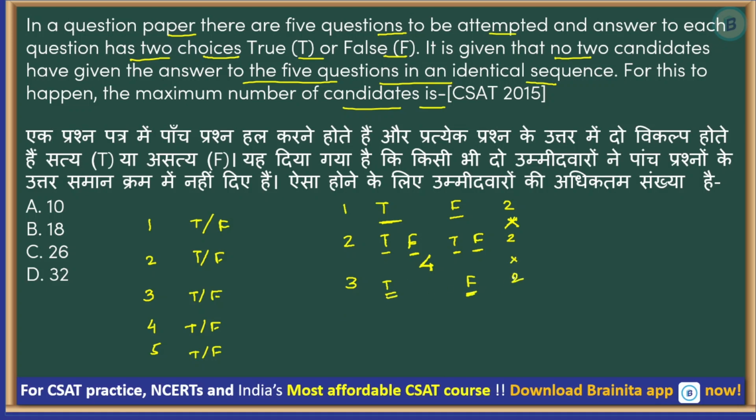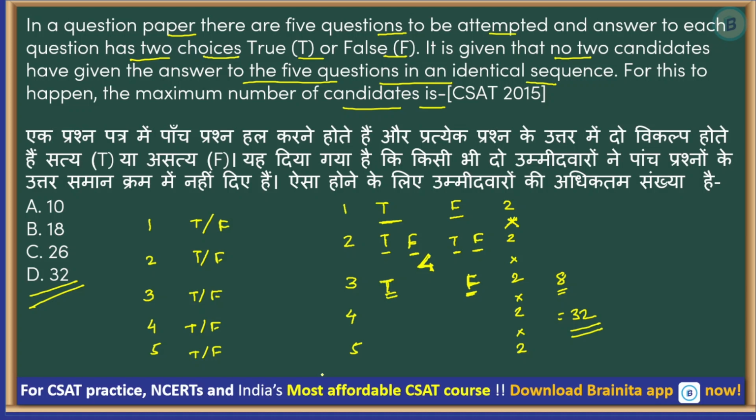That means you have to multiply this. So 2 into 2 into 2, 8 ways in which this can be done. Because for these 4 options plus these 4 options with false, 4 options with true, 4 options with false, the total number is 8, right? So if you actually continue to do that for 5 questions, then you have to multiply this by 2 and multiply this by 2. That means there will be 32 ways in which this can happen. Okay, so answer to this question is option number D, 32.